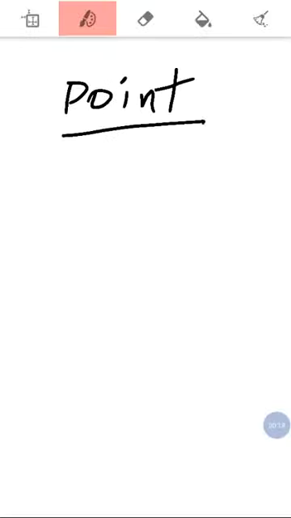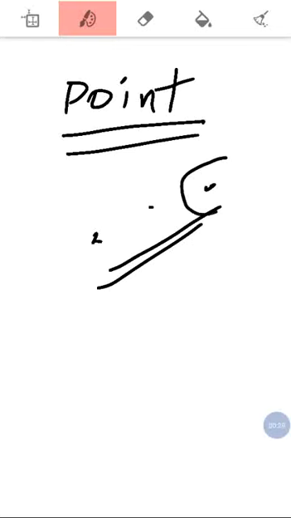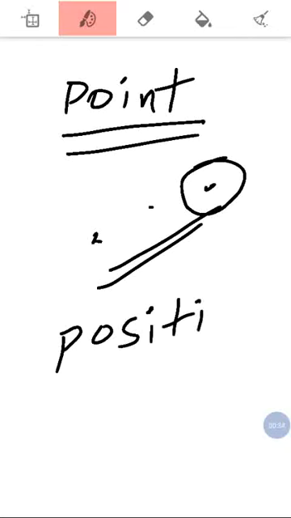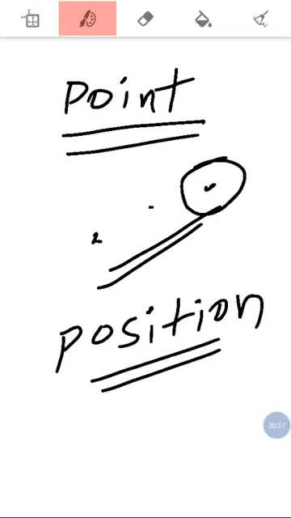The first one is point. What is the meaning of point? Look here, this is a point, this is a point, and this is a point. A point has no size, but it has position. It is one of the basic things in geometry. Understand?